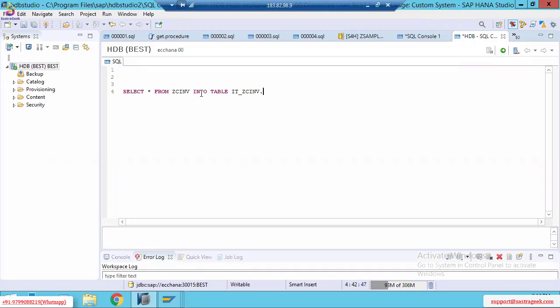Why? Because this is HANA Studio, this is a HANA database. In a HANA database you can't find the internal table, right? You can find the internal table only in ABAP, so it's not needed.